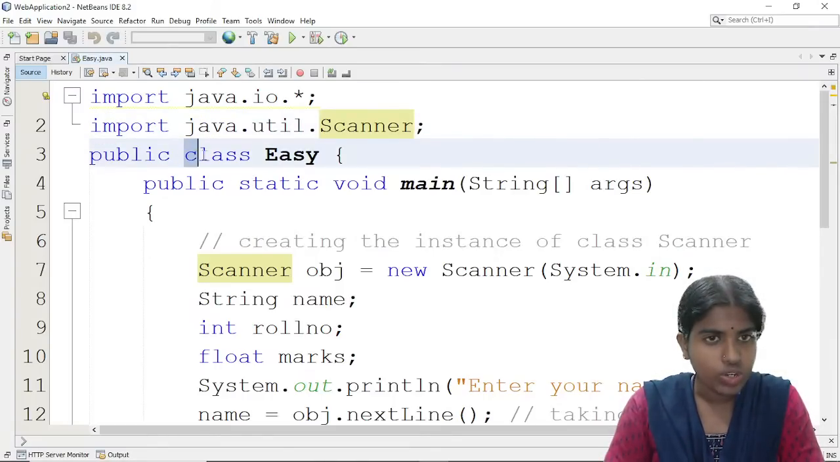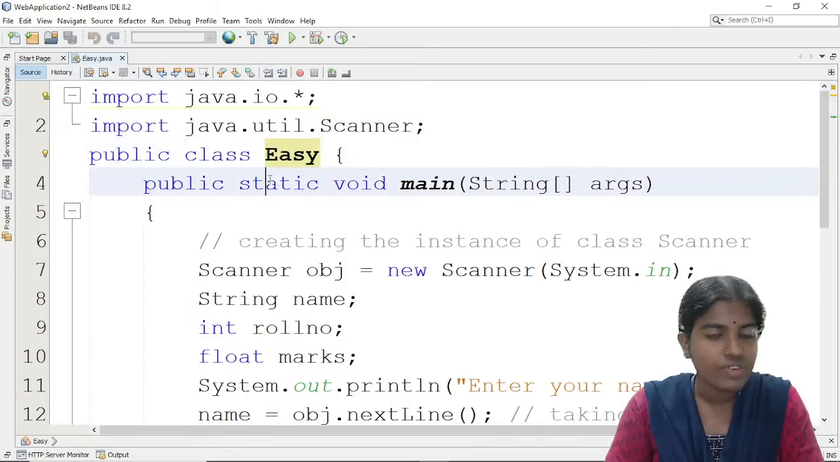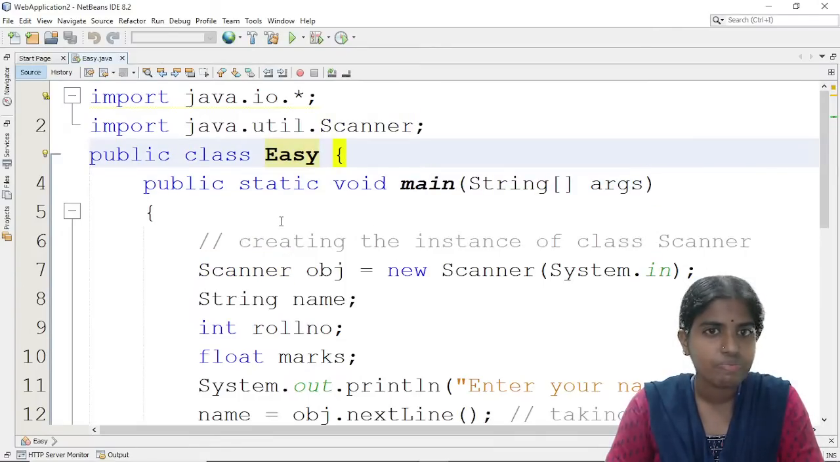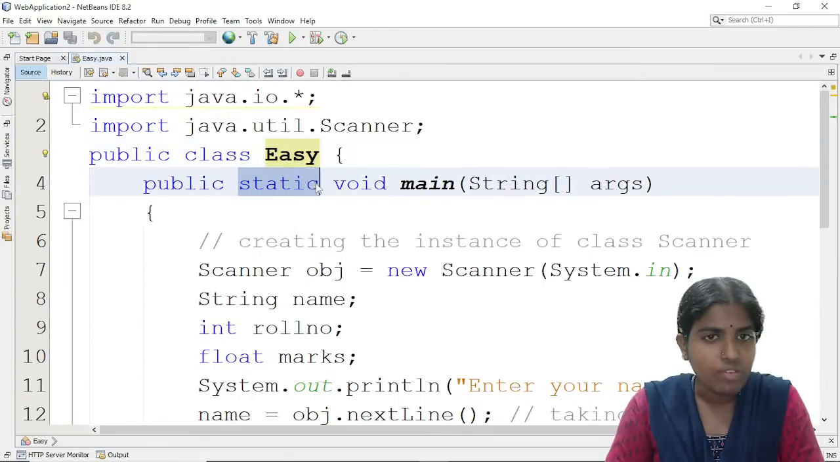Whenever I want to create any new class, I use the class keyword followed by the name of the class. It is prepended by the public access modifier. I am going to discuss different types of access modifiers later. And inside this, whenever I want to create a main method, the JVM comes in, and the program execution always starts from the main method.